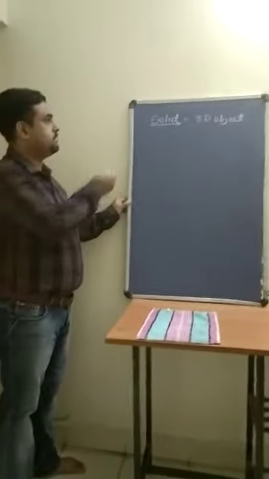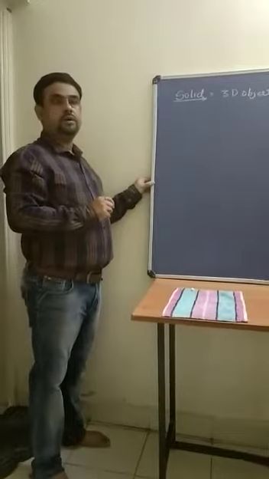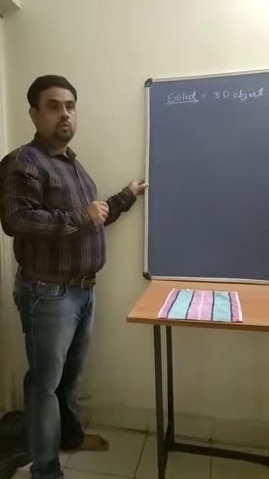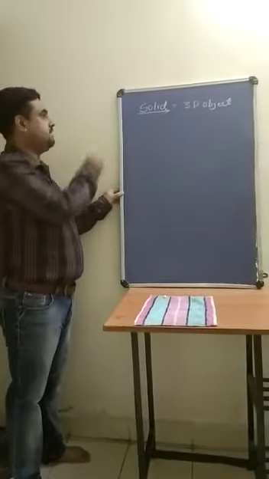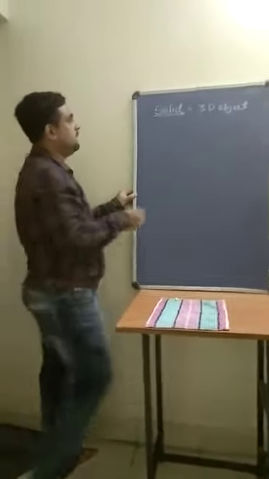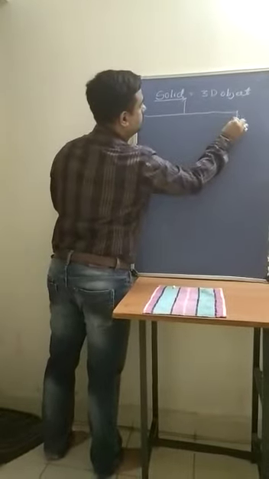Now this is the definition of solid. Now coming to the classification of solid. Before actually projecting the solid, one should know how you are classifying the solid. Basically the solids are classified into two types.